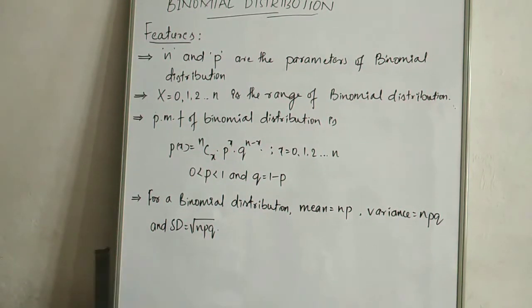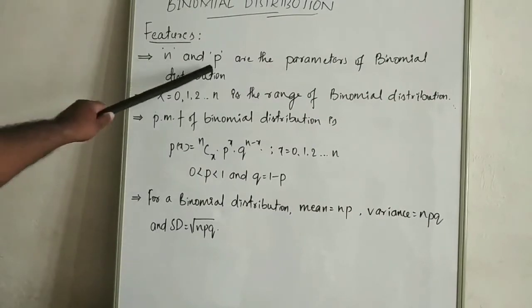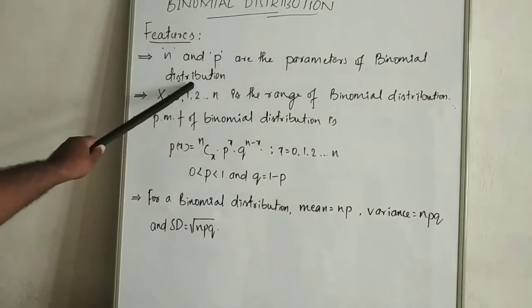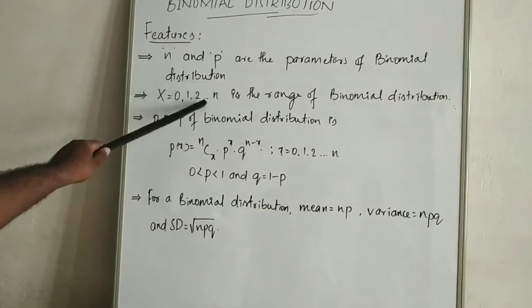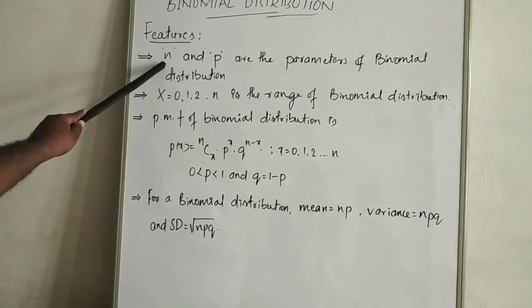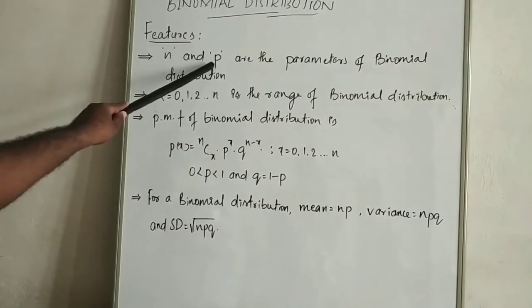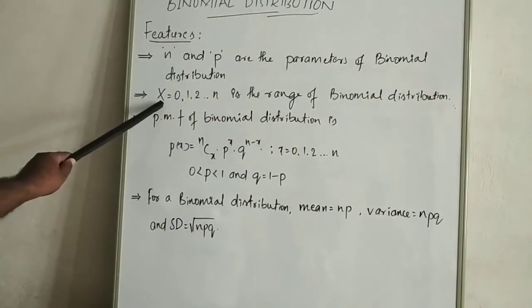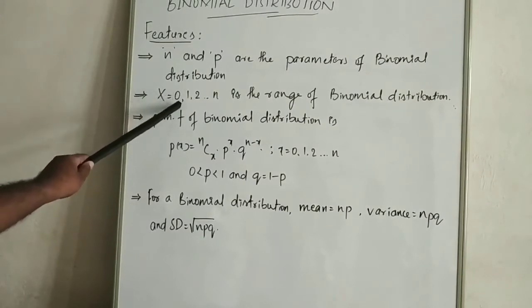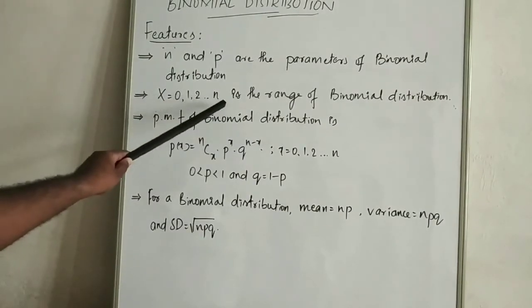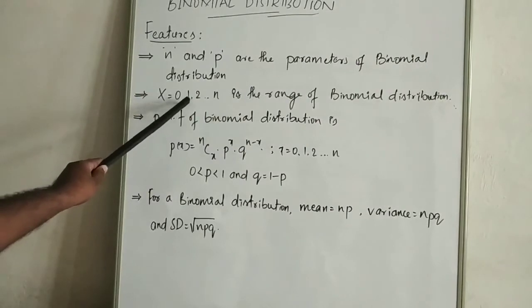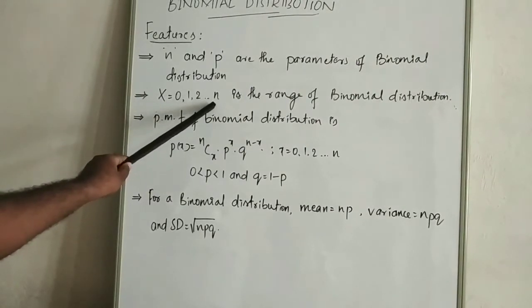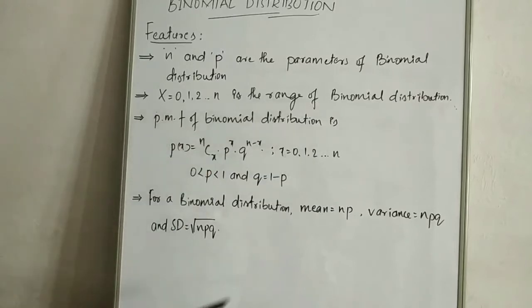Now we will see the features of binomial distribution. The first one, n and p are the parameters of binomial distribution. Here you can observe that there are 2 parameters for a binomial distribution. One is n, the number of repetitions of the experiment, and p is the probability of the experiment. And the range of variable x: here x varies between 0 to n in a discrete manner, taking the values 0, 1, 2 up to the value of n. It is the range of binomial distribution.